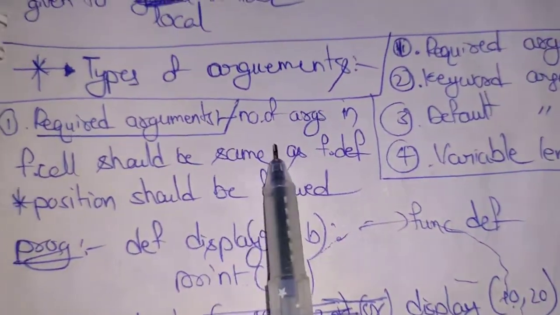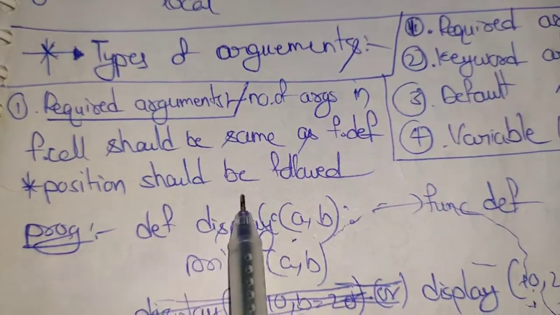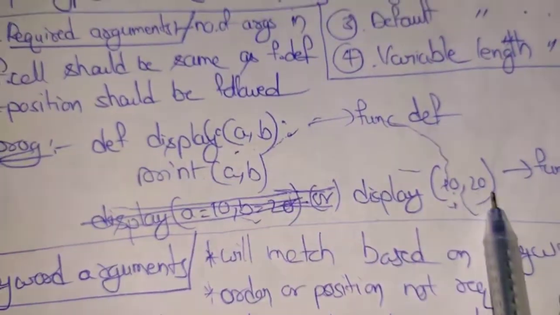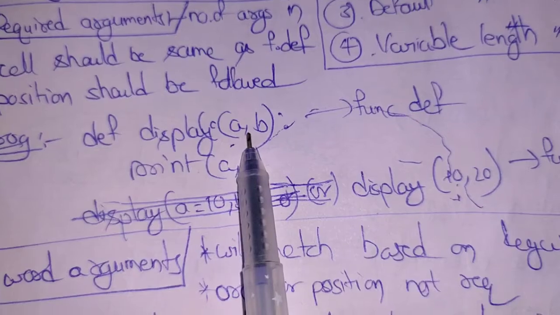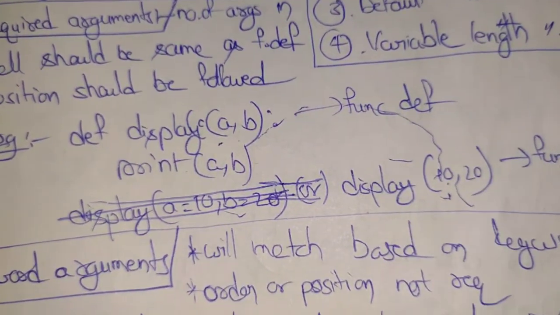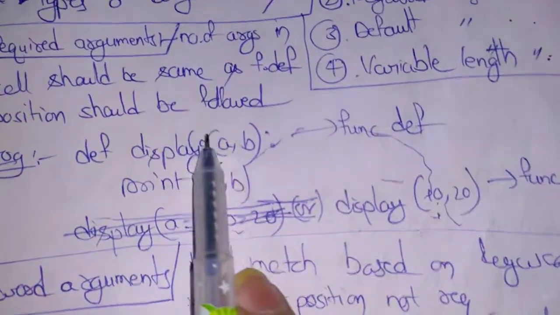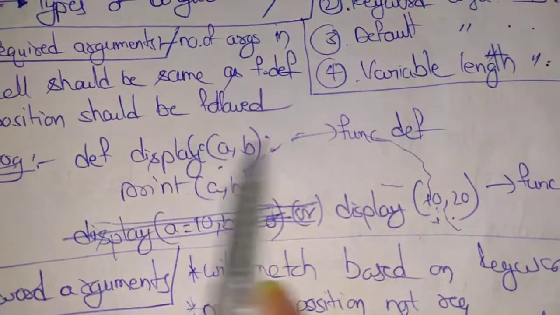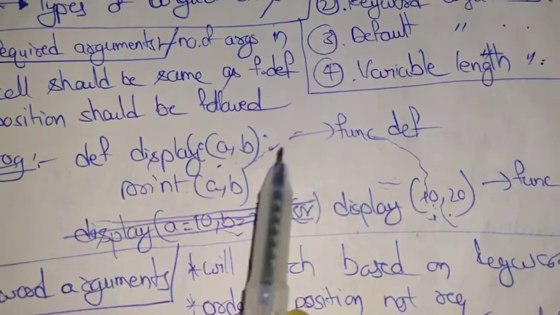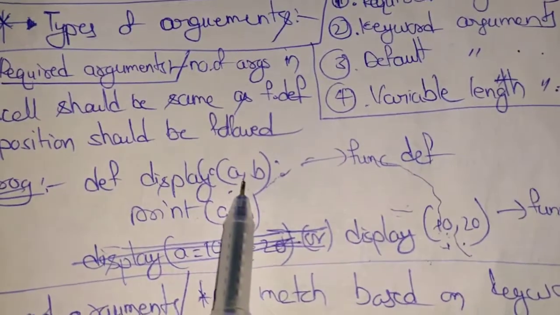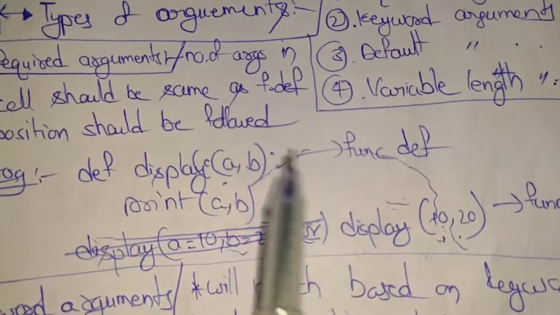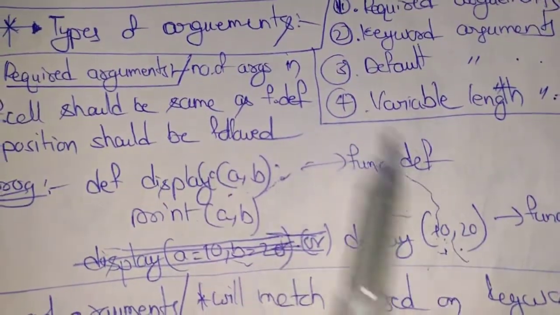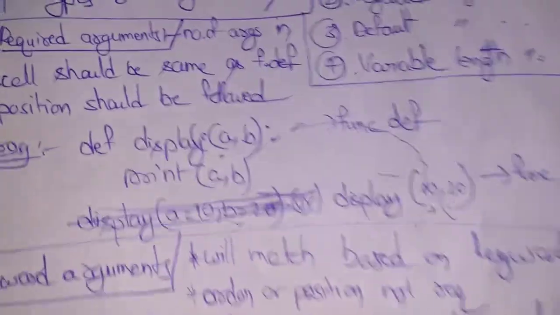The definition goes like this: the number of arguments in the function call should be the same as in the function definition. Position should be followed. Here we have the function definition, and here we have the function call. The number of arguments inside the definition and inside the function call should be the same. You can see that there are two arguments in the function definition and two arguments in the function call. Whatever argument is in a position will be assigned to the same position in the function definition. For example, if we have 10 here, 10 will be assigned only to a, not to b, and 20 will be assigned only to b. So this is how required arguments work.